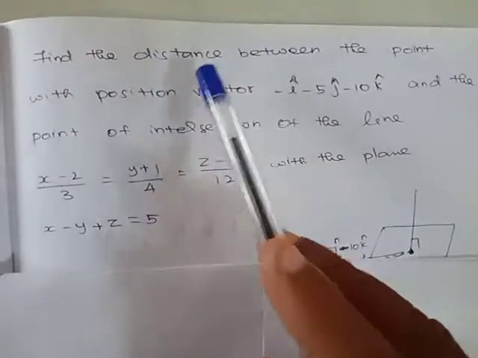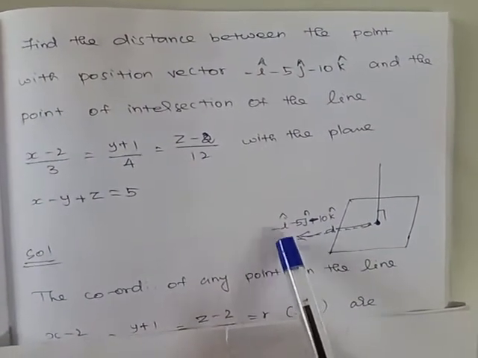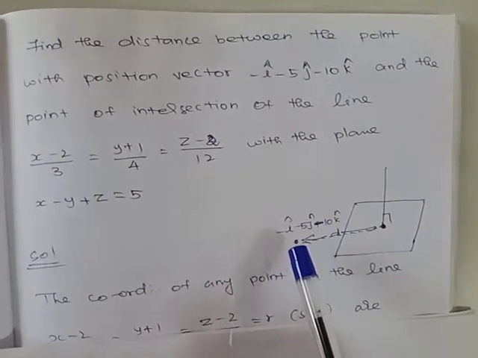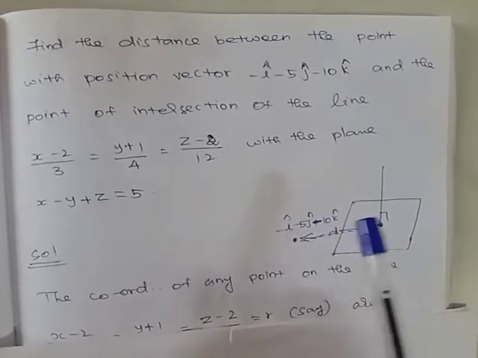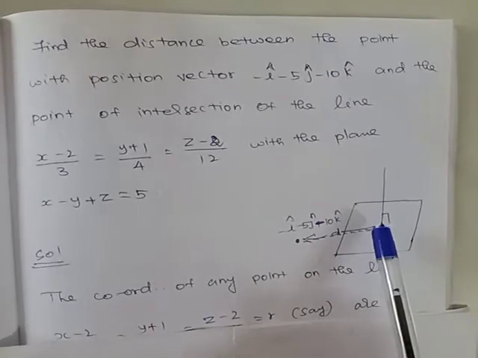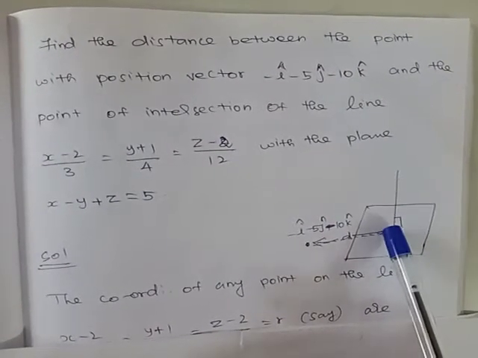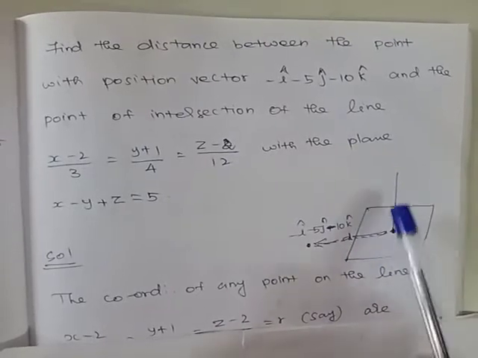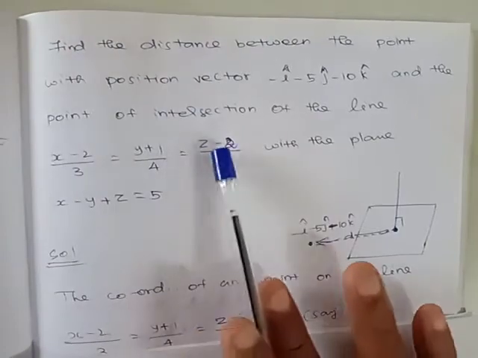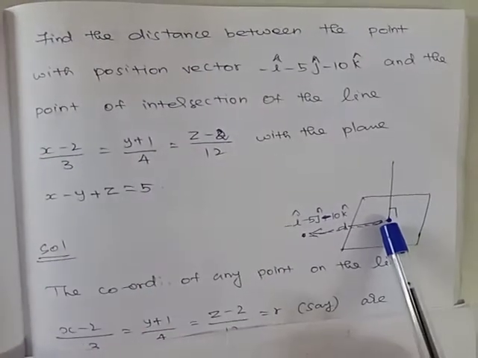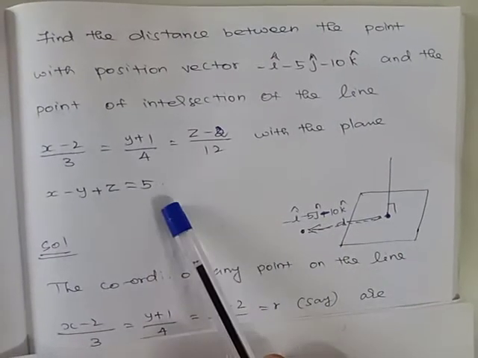So what we need to do is find the distance between the point with the position vector minus i minus 5j cap minus 10k cap and another point. That point is the point of intersection of the line (x minus 2)/3 = (y plus 1)/4 = (z minus 2)/12 and the plane x minus y plus z = 5.